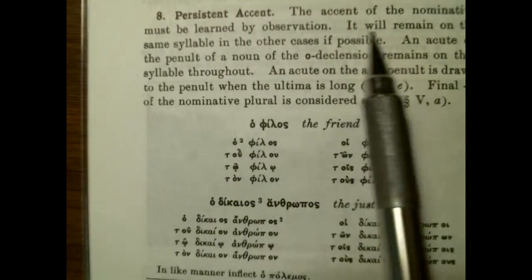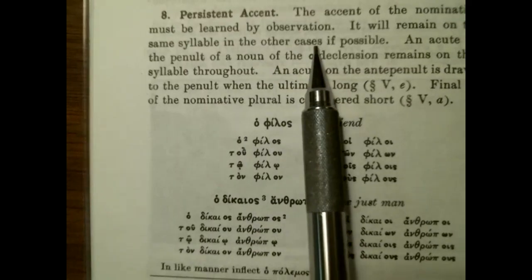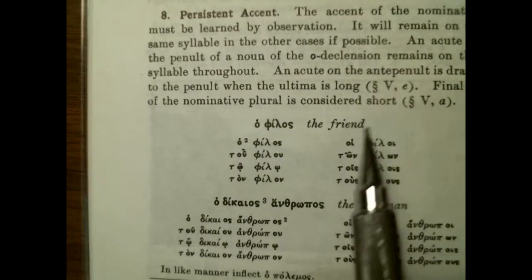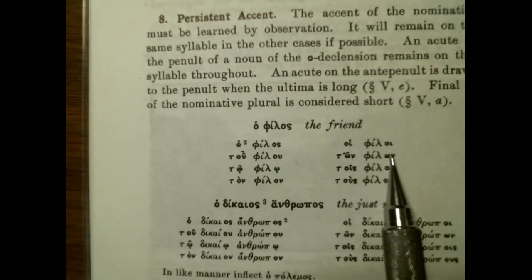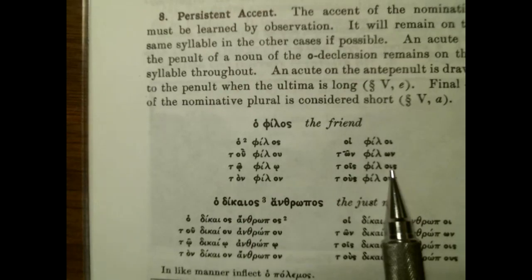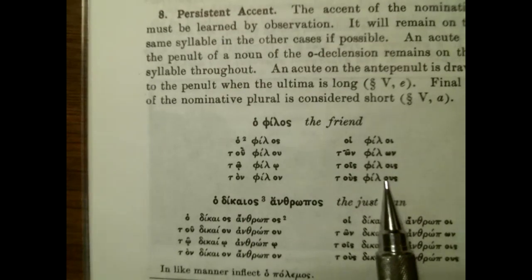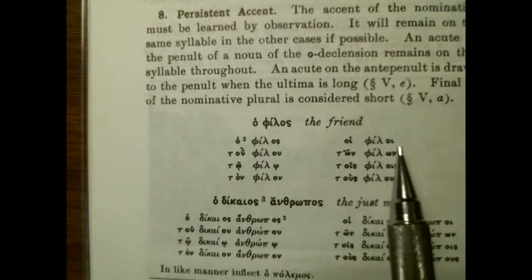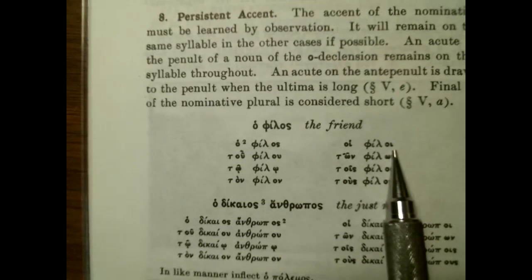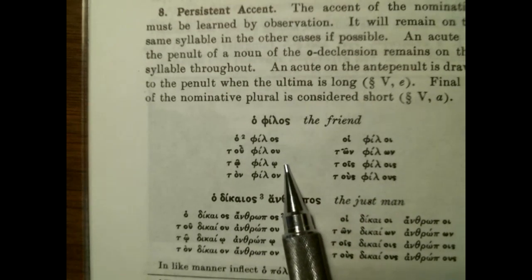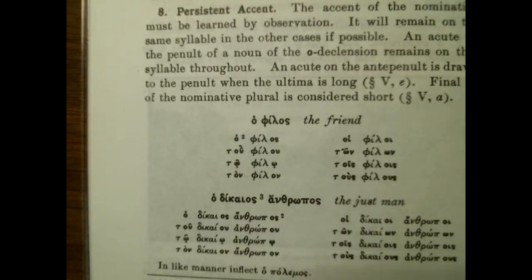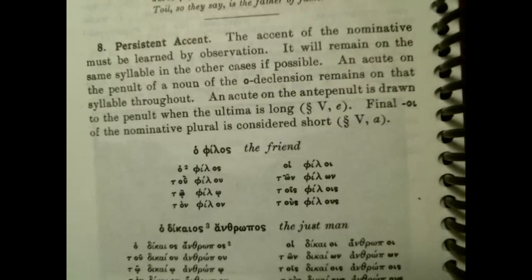It will remain on the same syllable in the other cases if possible. And that is in the cases with long endings. So the genitive, the dative here, genitive plural, dative plural here. And then this is also long here. And then remember, omicron iota is treated as short at the end of a word. So if possible, that is when the ending of the word, the inflection, goes from short to long, as long as we're not violating the three more rule or three syllable rule. The accent likes to stay within three more.